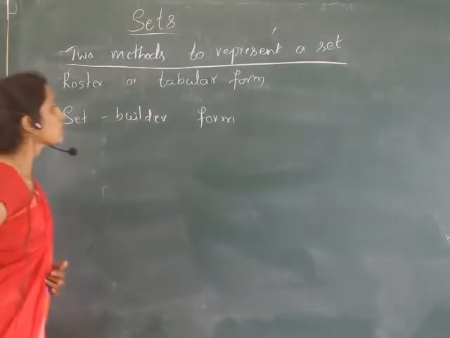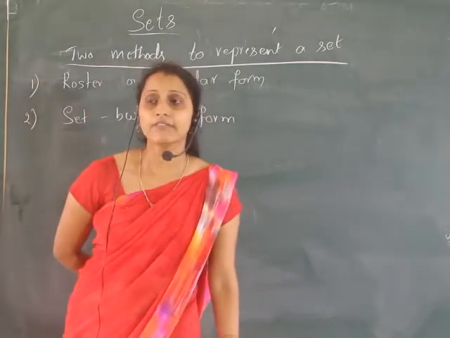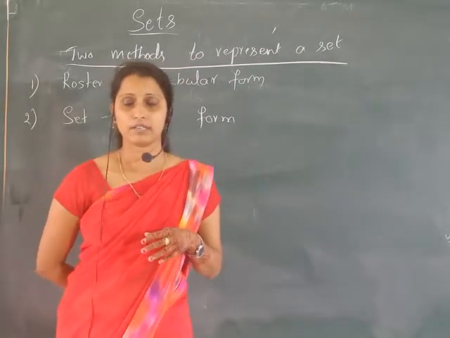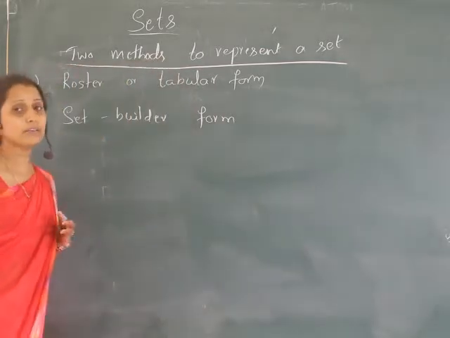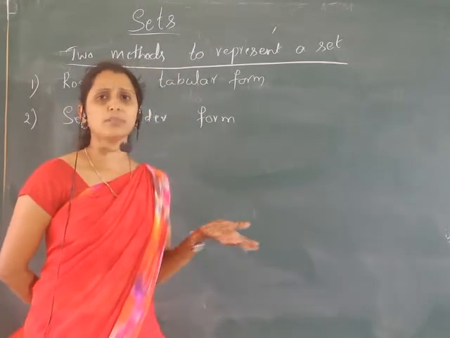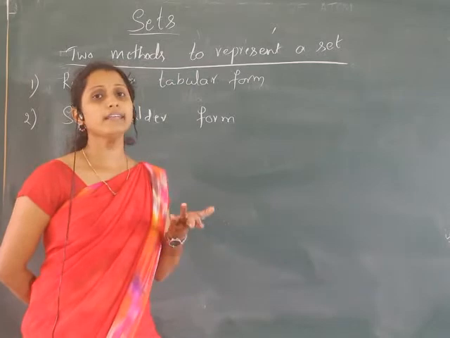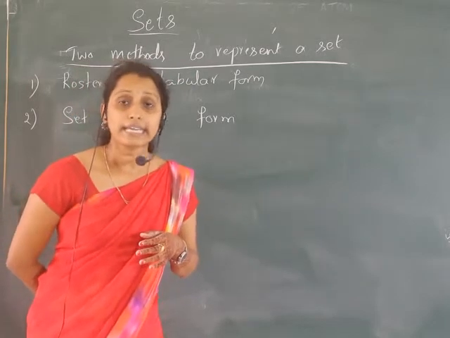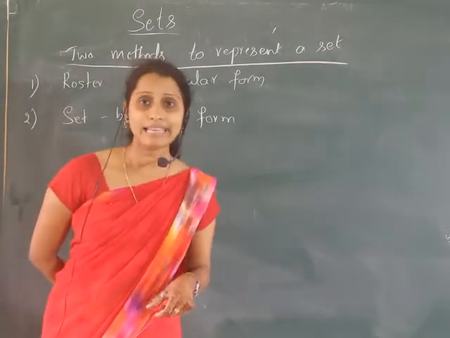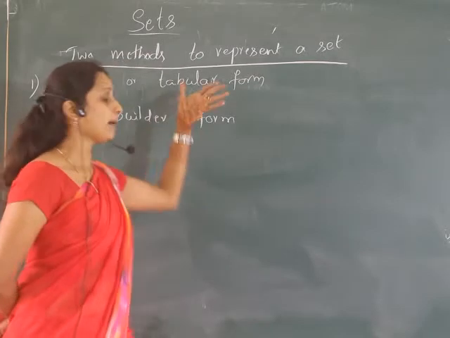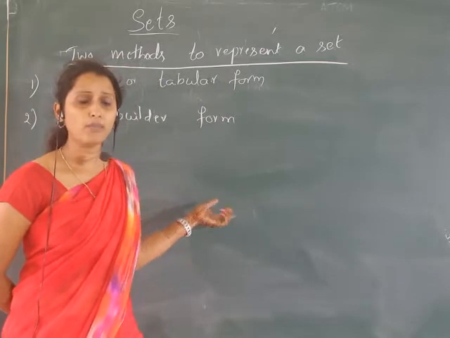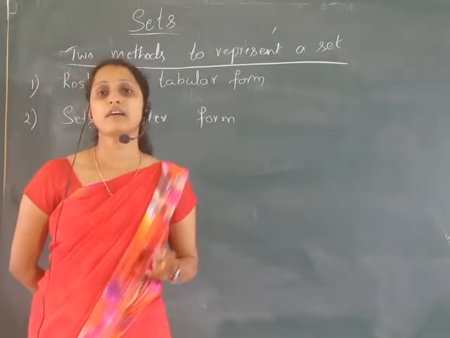The first one is roster or tabular form. What is that? If I say the set A is the set of all even numbers, we know which are the elements: only the even numbers, 2, 4, 6, 8, 10, 12 and so on, continuing up to infinity. When we list out all those elements, that becomes the roster or tabular form of a set. How to write a set in roster or tabular form? We have to list out all the elements of that set.